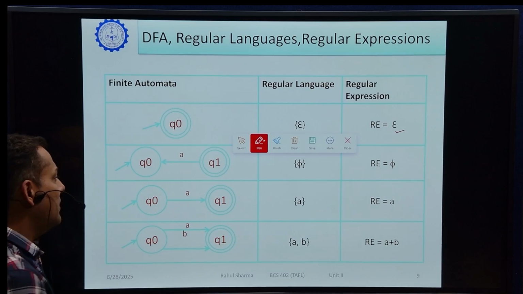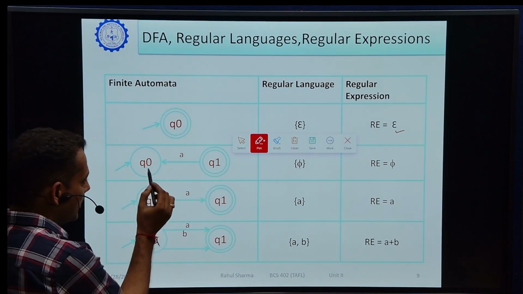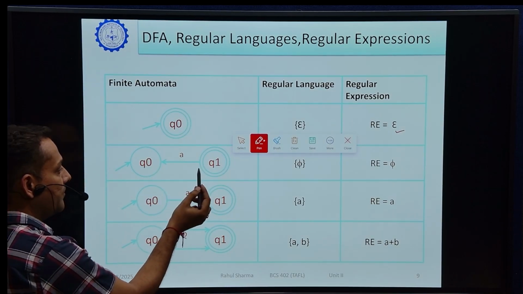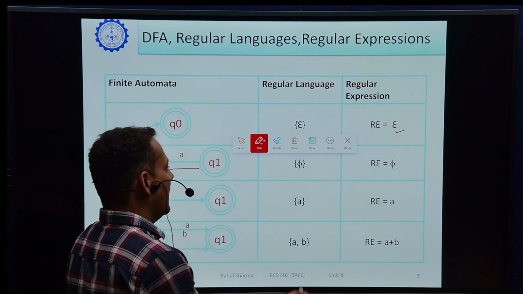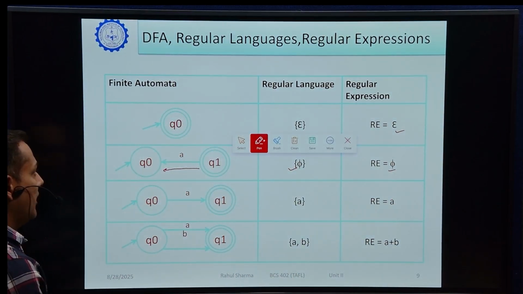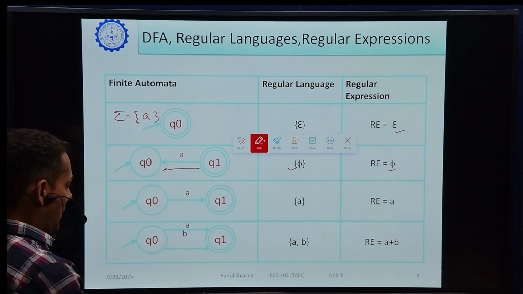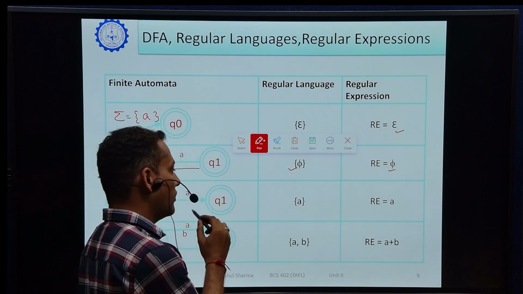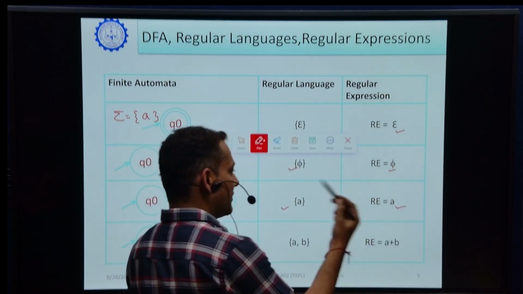In the second example, Q0 is the initial state and Q1 is a final state, but from Q0 to Q1 there is no path, and the opposite direction is given from Q1 to Q0. So which string is accepted by this finite automata? That is epsilon, so the regular expression is epsilon. Another one is, suppose sigma is given and there is an input symbol a, and from Q0 to Q1 there is a path labeled a. So the regular language for this finite automata will be a, and the regular expression will be a. We have discussed it already.